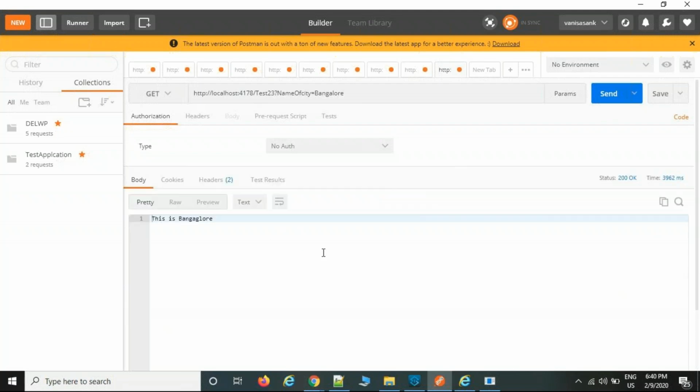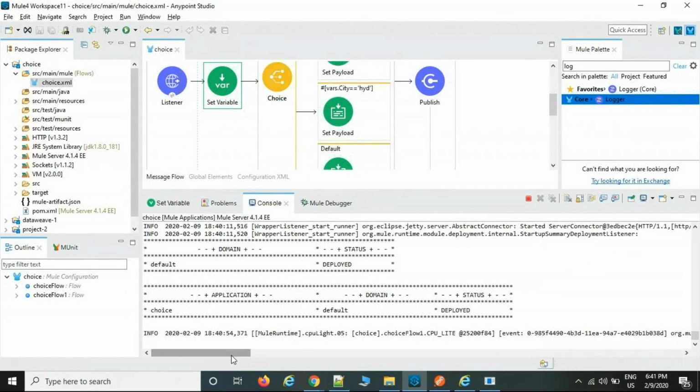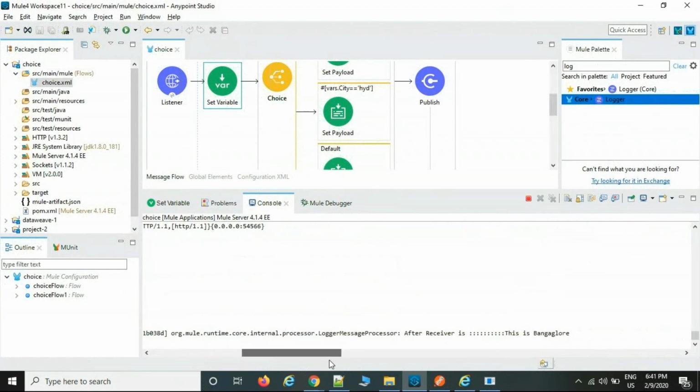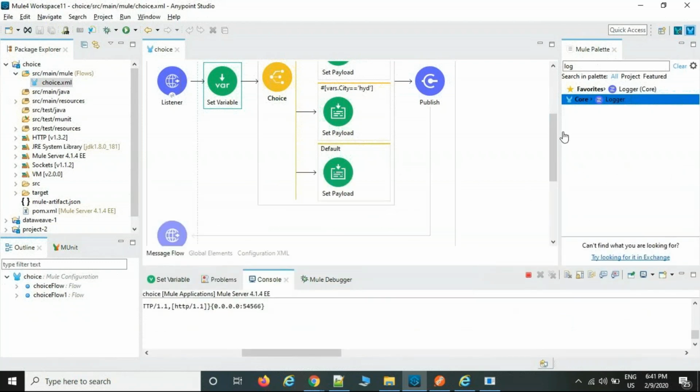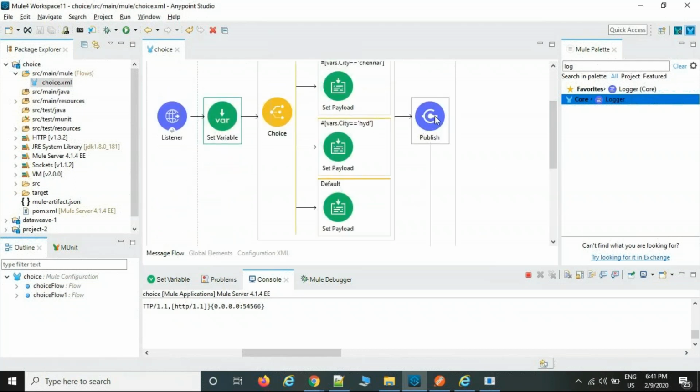The message is going to be delivered to the target system. See, your set payload is going to be displayed in the body, and you can also see the receiver. After receiver is this, the Bangalore. The same way, as we discussed yesterday morning, the receiver can again send a confirmation message to the sender also. Again you can change here, because this publisher is only one-way communication.